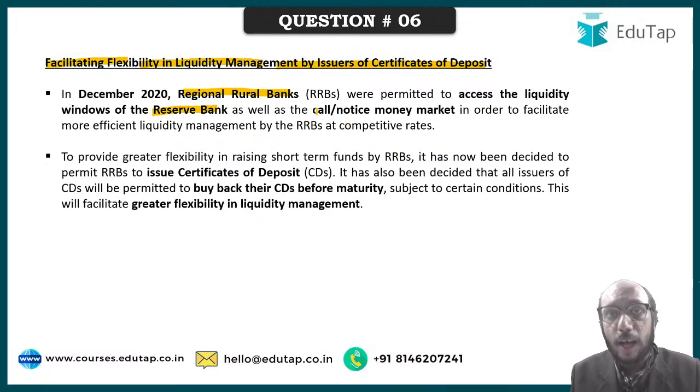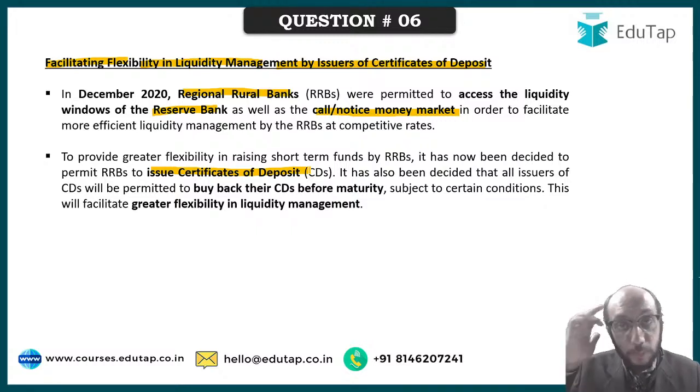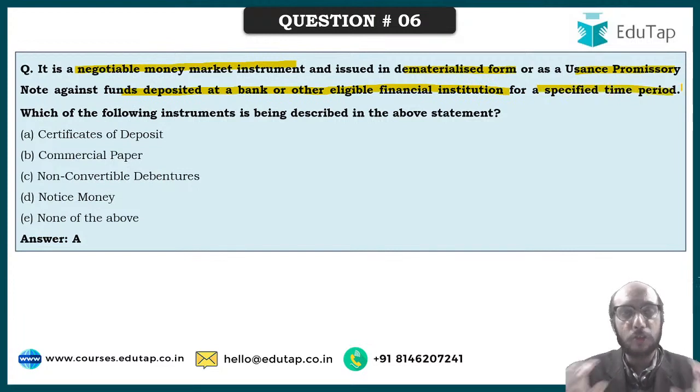RRBs have also been allowed to access the call and notice money market, right? Apart from that, it has also been decided that RRBs will be permitted to issue certificate of deposit. Now the moment I read this, my mind asks me the question: what is certificate of deposit? It is a negotiable money market instrument, issued in a dematerialized form electronically, or as a usance promissory note against funds deposited at a bank or other eligible financial institution for a specified time period. This is a simple definition of certificate of deposit.